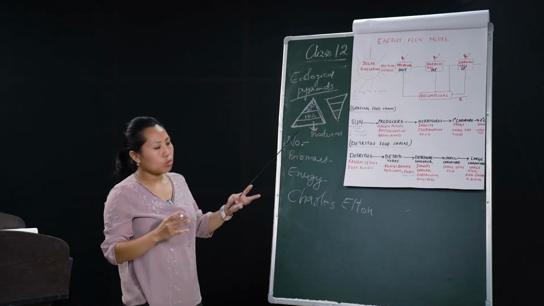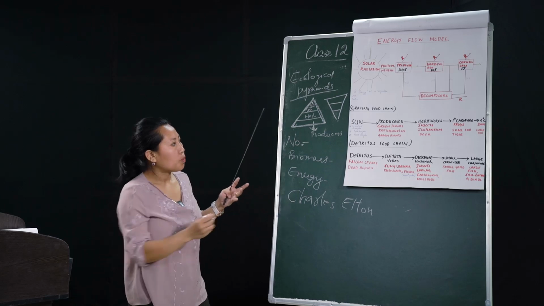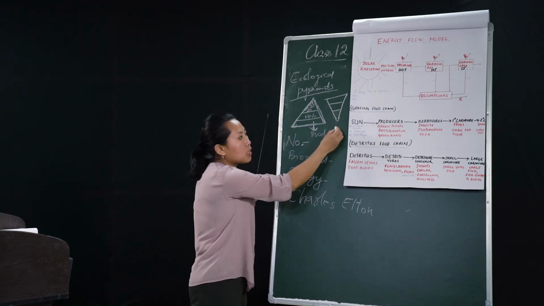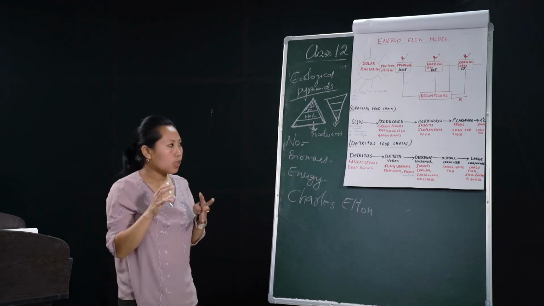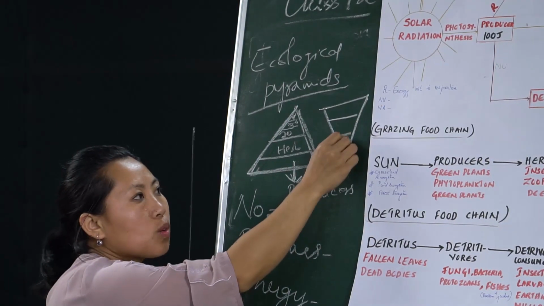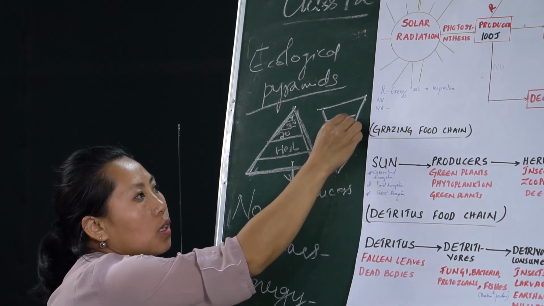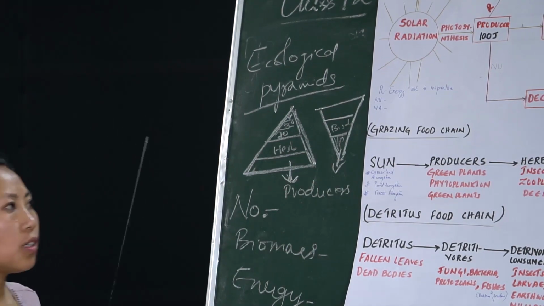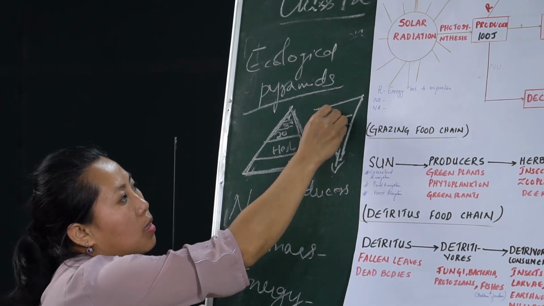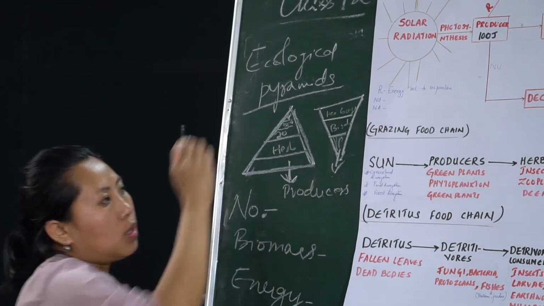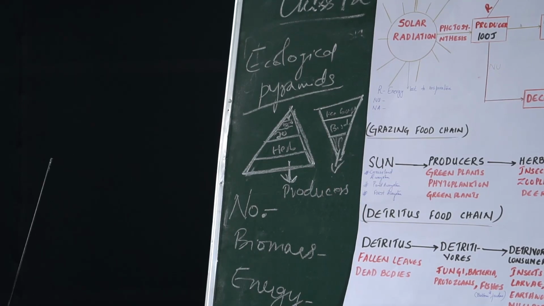It is opposite to the predatory food chain. It is inverted in the sense that there is only a single oak tree, so the number of producers is lesser than the number of birds, and the number of birds is further lesser than the number of lice and bugs. So the pyramid is narrow at the base, and it slowly broadens up towards the tip in the case of a parasitic food chain.